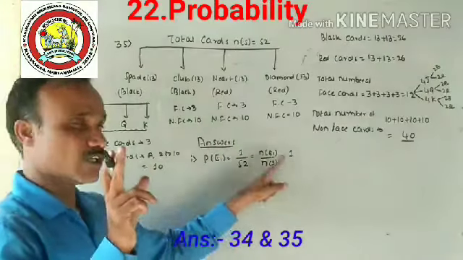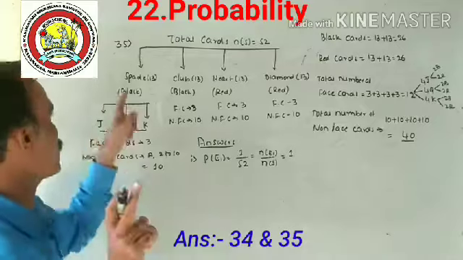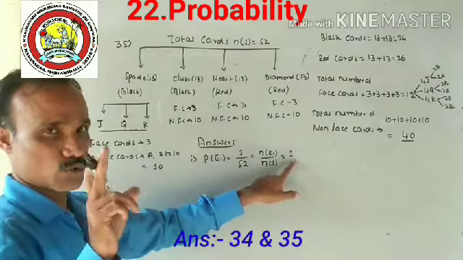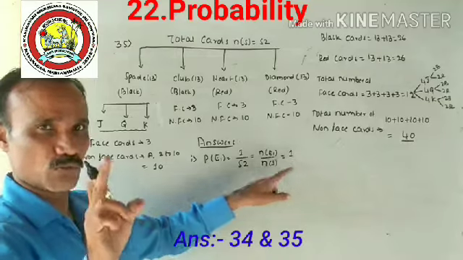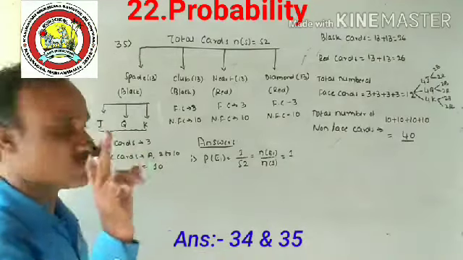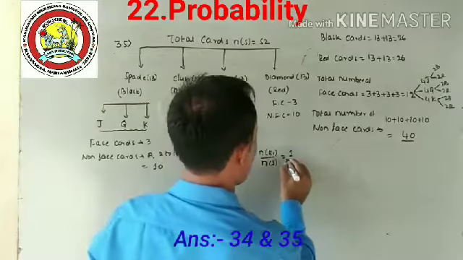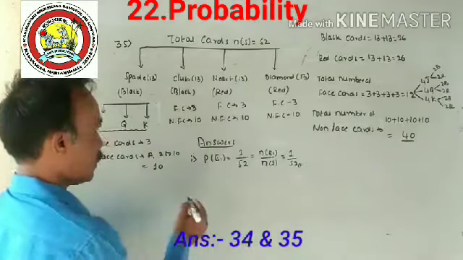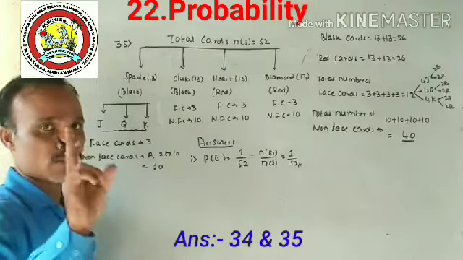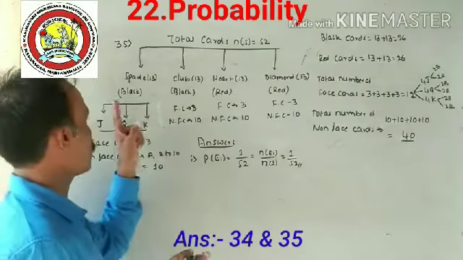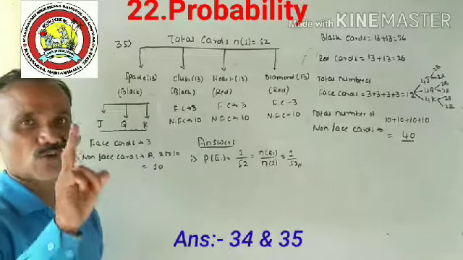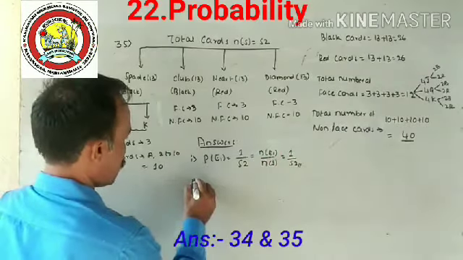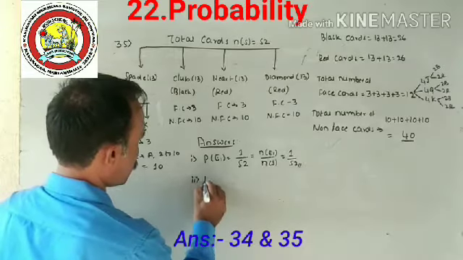The 2 of spades is only one card. How many cards are there? Only one. Don't write 2 here.